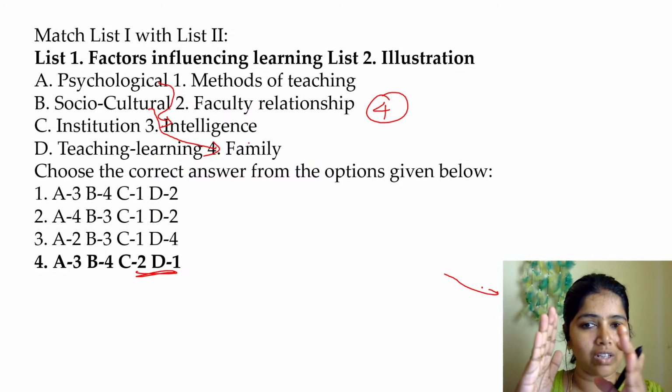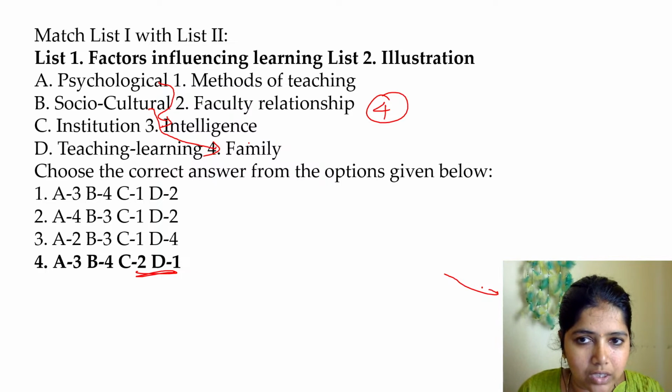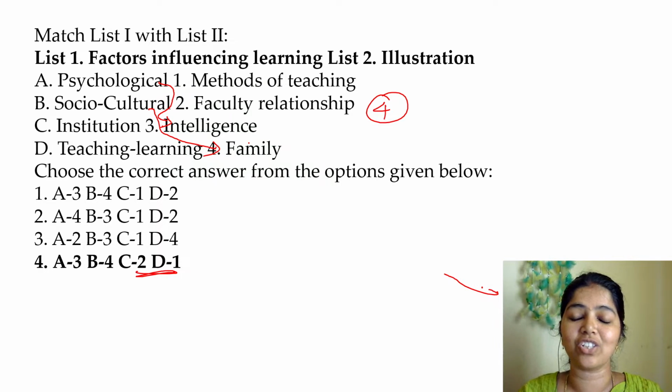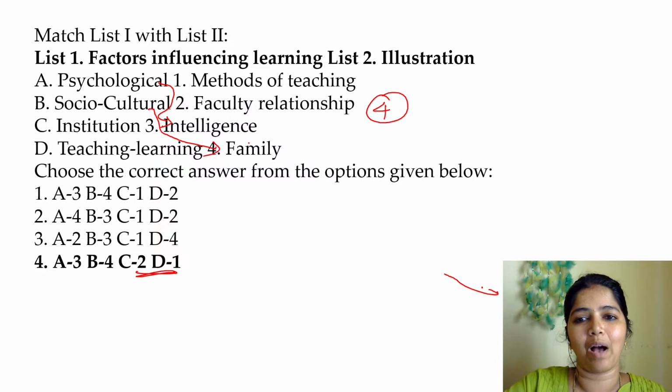So see, these are all the factors which influence our learning style. Psychological, intelligence. Socio-cultural means our family plays an important role. First is our family, it is the first society, right? So family. Institution factors which influence learning.